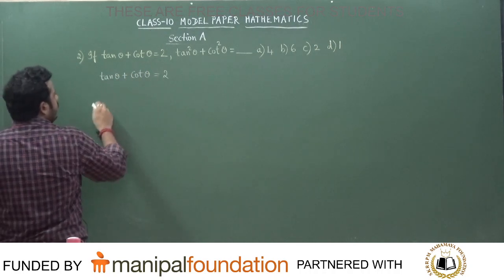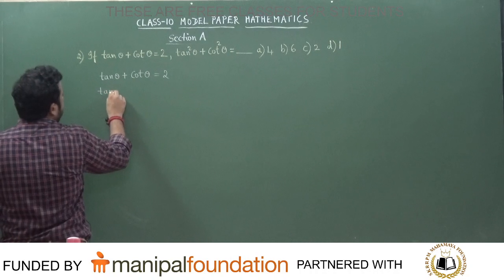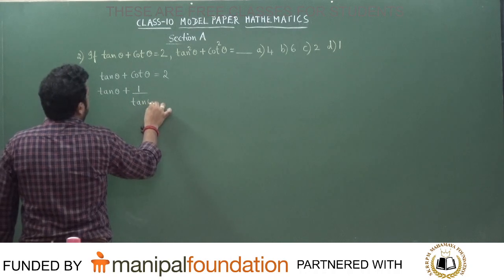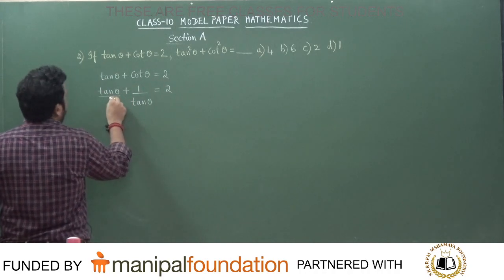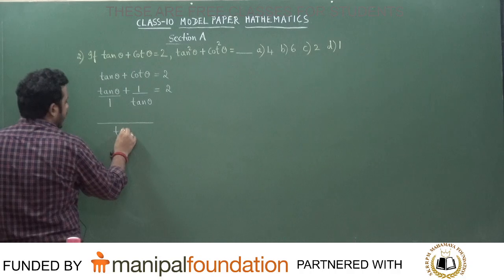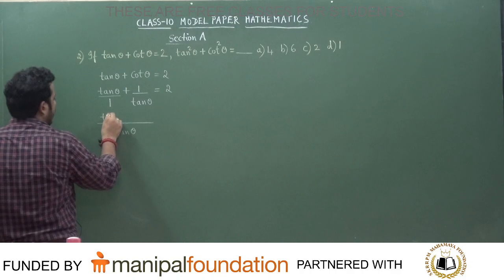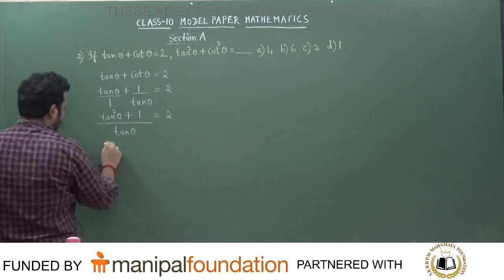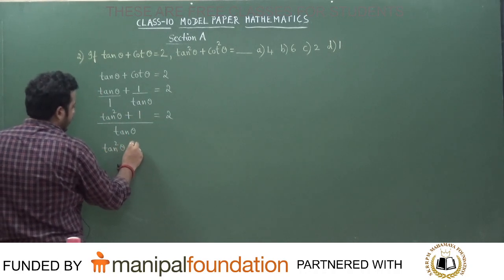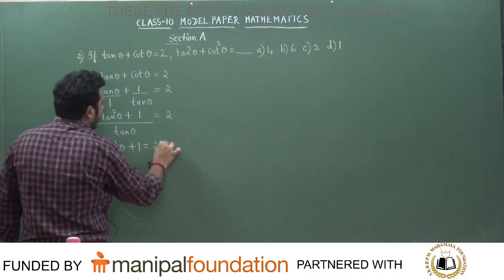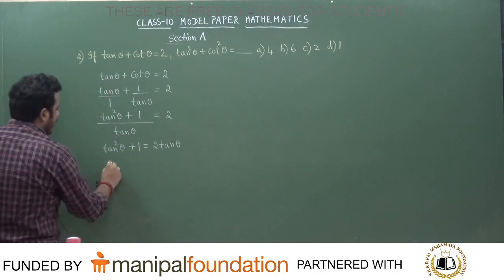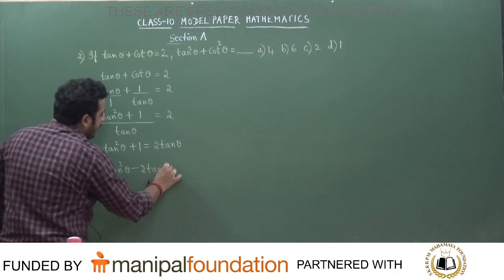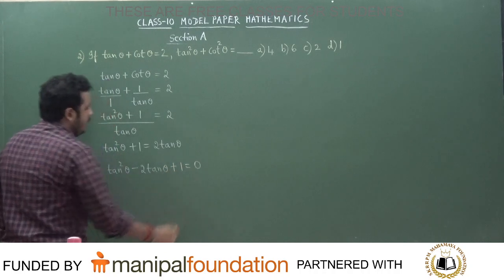So I can write tan theta plus 1 divided by tan theta is equal to 2. Taking the LCM, tan theta, we get tan squared theta plus 1 is equal to 2 tan theta. So we can write this as tan squared theta minus 2 tan theta plus 1 is equal to 0.